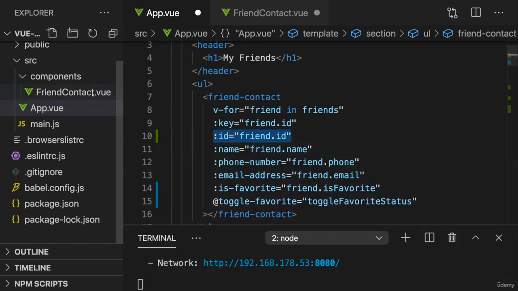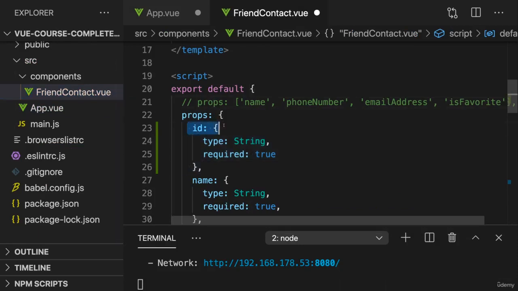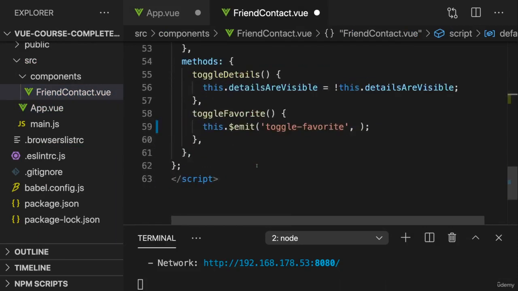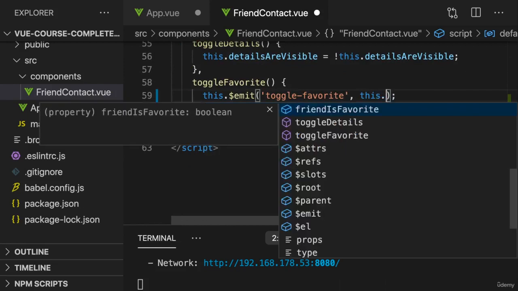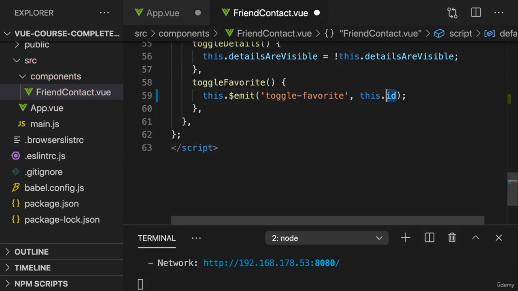And now with the ID provided to friend contact on the ID prop, we can emit it here with our custom event. This ID is now available because I just added a prop named ID to this component. And now the toggle favorite event, when it's emitted, will carry this as extra data.